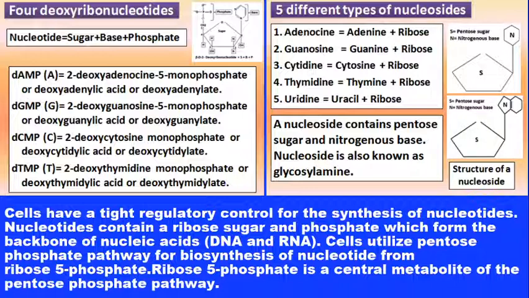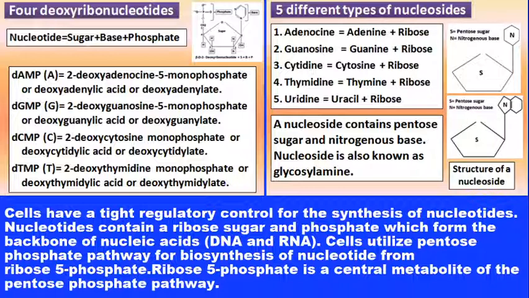You must write in your notebook and you must practice to remember all these 4 types of deoxyribonucleotides and 5 different types of nucleosides.